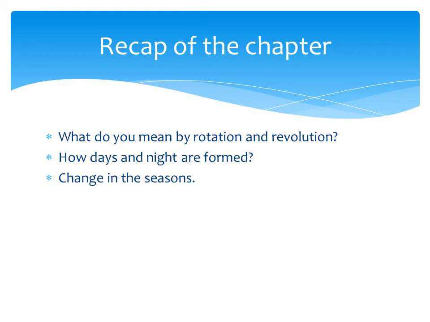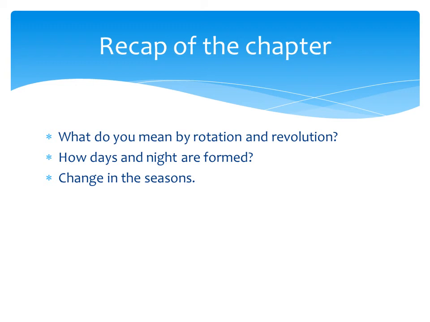For doing this rotation, the earth will take one day, that is 24 hours. For doing the revolution, it will take 365 and a quarter days. And then we have seen how days and nights are formed. Due to this rotation only, day and night take place.